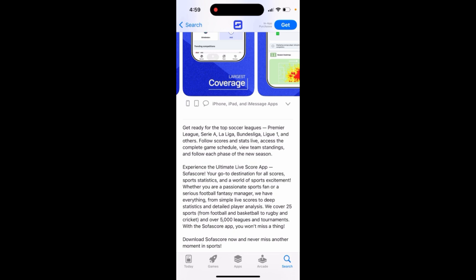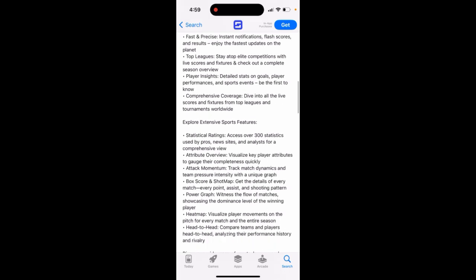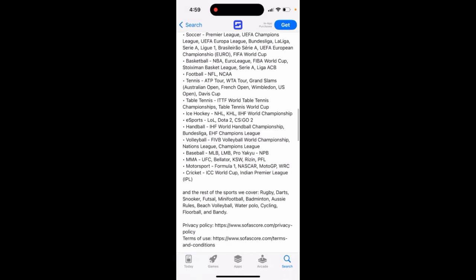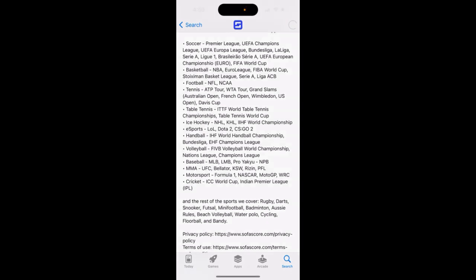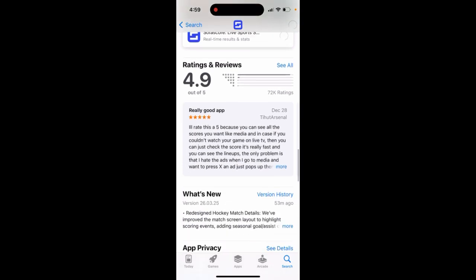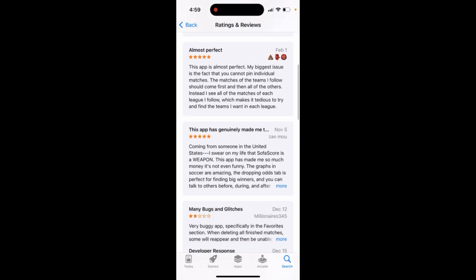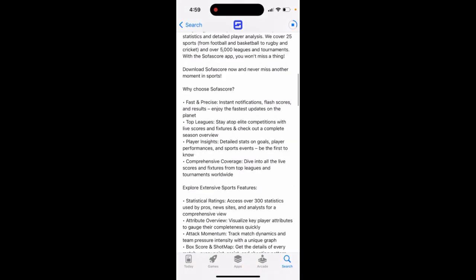We cover 25 sports and over 5,000 leagues and tournaments. And you can see it's fast and precise: top leagues, player insights, comprehensive coverage. And then you can just see the details, and then you can just tap Get and then double click to install. And really good app, great app. It's actually grown in the charts.